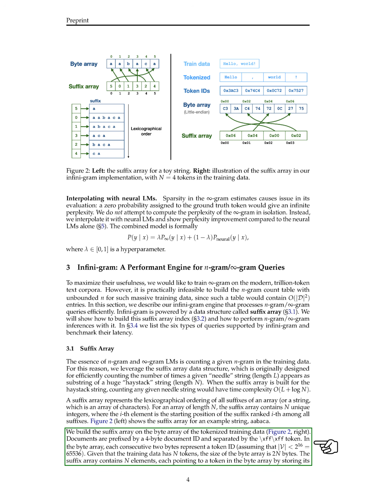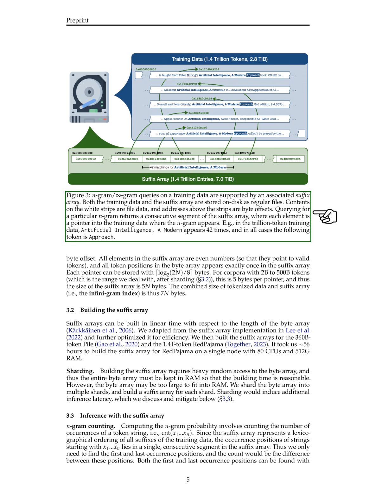Each pointer is stored using a certain number of bytes, depending on the size of the byte array. For datasets ranging from 2 billion to 500 billion tokens, each pointer takes up 5 bytes, making the suffix array's size 5n bytes. Thus, the total size of the tokenized data and the suffix array, which together make up the Infini-gram index, is 7n bytes.